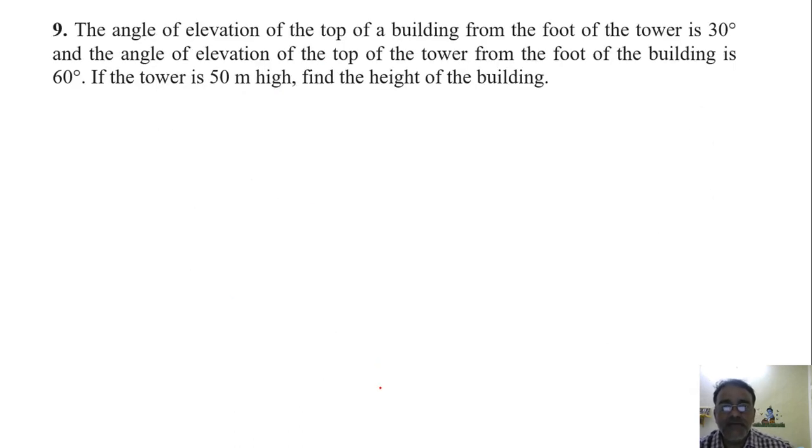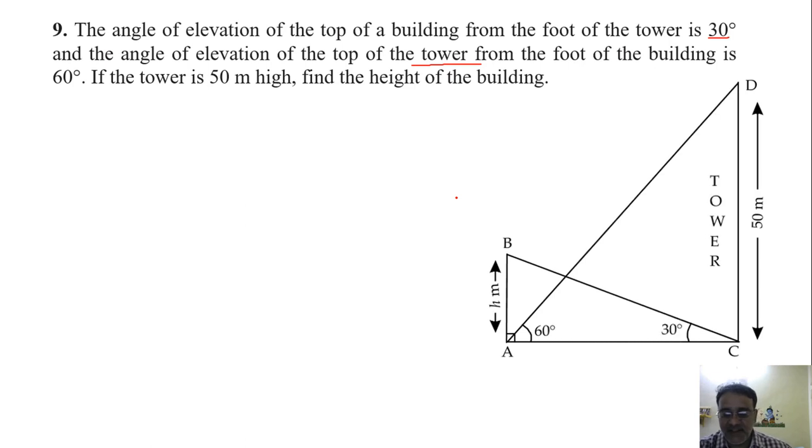Okay, so now we are moving towards question number 9. This is also an important question, ये भी बोर्ड एग्जाम में काफी बार आ चुका है. The angle of elevation of the top of a building from the foot of the tower is 30 degree. And the angle of elevation of the top of the tower from the foot of the building is 60 degree. So दोनों के फुट से दोनों का टॉप देख रहे हैं हम लोग. So जिसका टॉप ज्यादा ऊपर रहेगा उतना एंगल ऑफ एलिवेशन मिलेगा. So किसके टॉप में एंगल ऑफ एलिवेशन ज्यादा आ रहा है? Tower. टावर. That means टावर का हाइट बिल्डिंग से ज्यादा है.